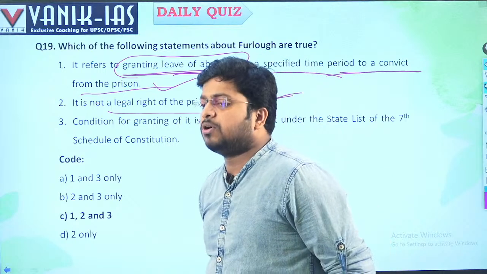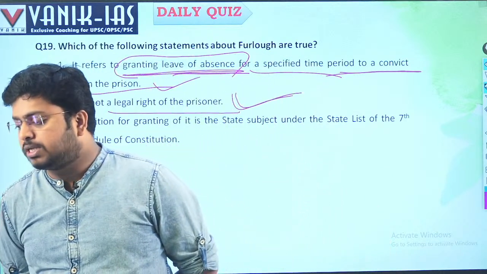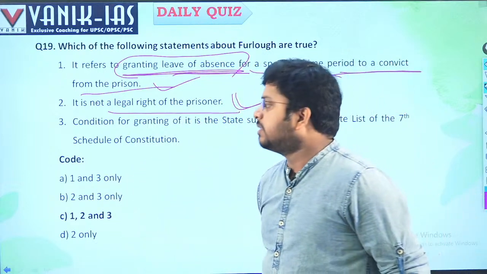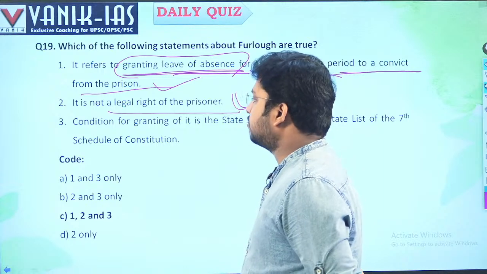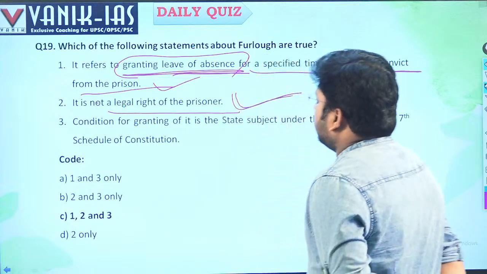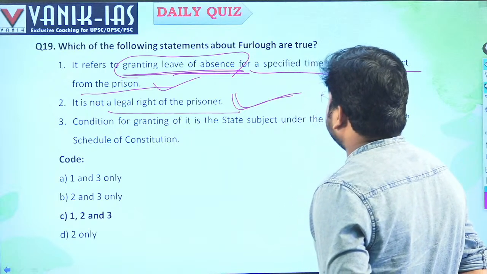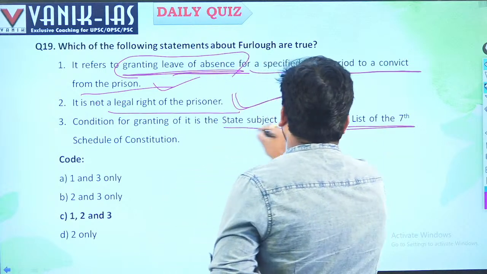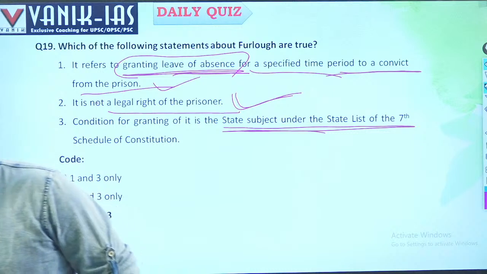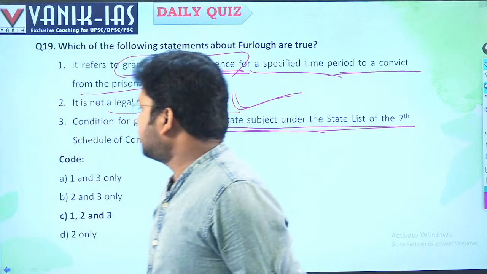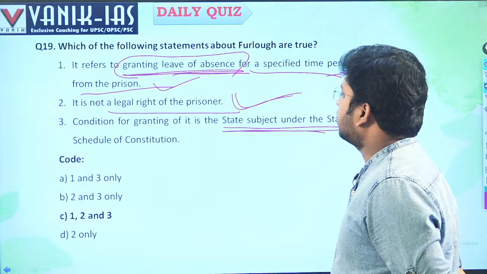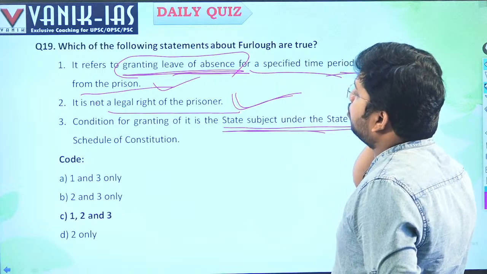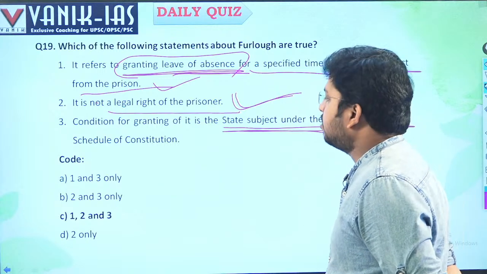It's the discretion of the jail authorities, whether they feel that it is safe to leave you outside. Then it depends on them. It is not a legal right of the prisoner, right? The condition of granting it is a state subject in the State List of the 7th Schedule of the Constitution. Yes, because law and order is a state subject, the conditions for granting furlough especially depend on the states, right?